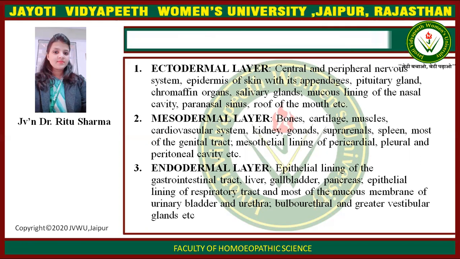And third is endodermal layer: the epithelial lining of the GIT, liver, gallbladder, pancreas, epithelial lining of respiratory tract, and most of the mucous membrane of urinary bladder and urethra, bulbourethral and greater vestibular glands, etc. These are structures formed by the endodermal layer.